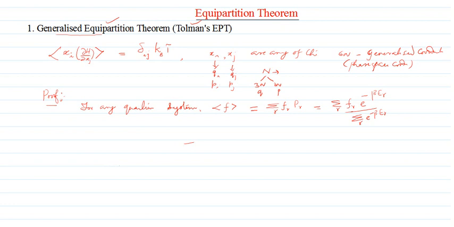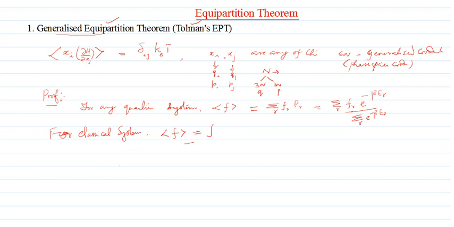So for classical systems, you can directly start from here, but I am just writing how it comes. The expectation value of any physical quantity F is given by an integral.